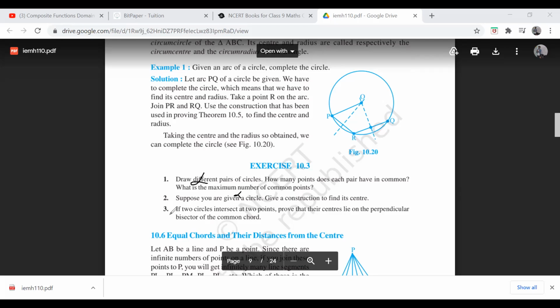Okay, so question number 3 एक बार read कर लो, फिर will try. एक बार understand करो question को अच्छे से.